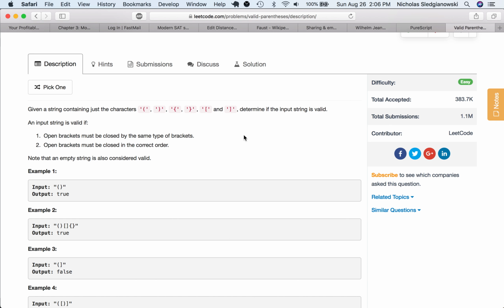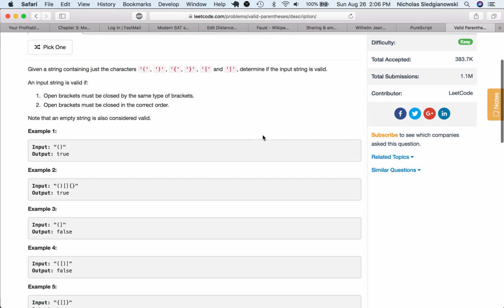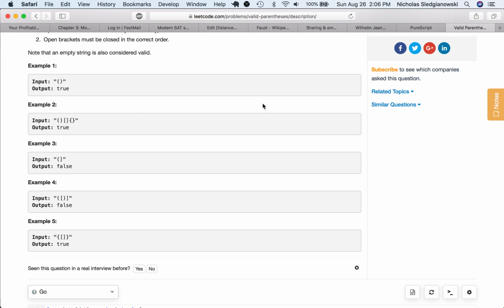So what does this do to your program? You kind of have to have a stack then. You can't just use the integer shortcut. You have to use some kind of stack and then pop things off in the correct order. I would not recommend using Go for this particular LeetCode problem, because Go does not have stacks, which means you'll have to write some kind of stack structure on top of an array in Go.